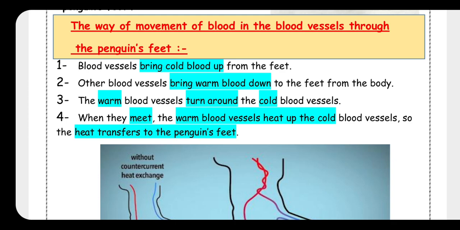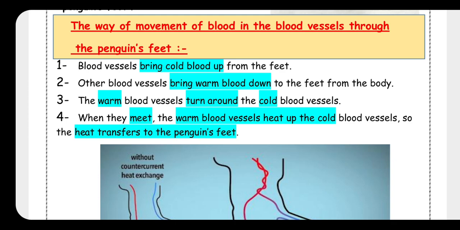How come? You have to know that when the cold blood vessels and the warm blood vessels meet together, they turn around each other. So, the heat will transfer from the warm blood vessels to the cold blood vessels. So, the cold blood vessel will become warm.